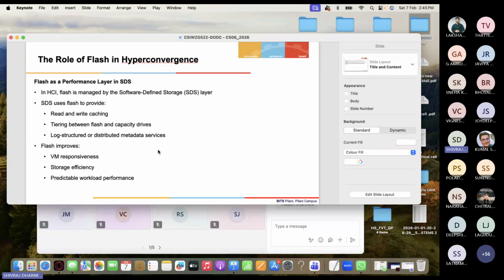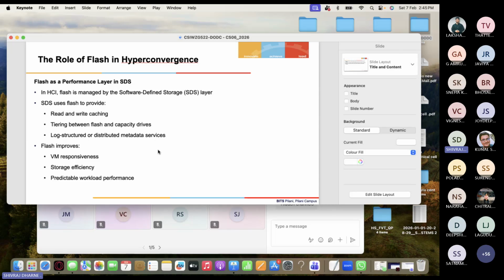So what is the role of flash? Flash is definitely a performance layer. We just saw how hard disk drive, SATA and non-volatile memory like flash have different IOPS, so it helps you improve the performance. Solid state drives use flash for read and write caching, tiering between flash and capacity drives, log structured or distributed metadata services.